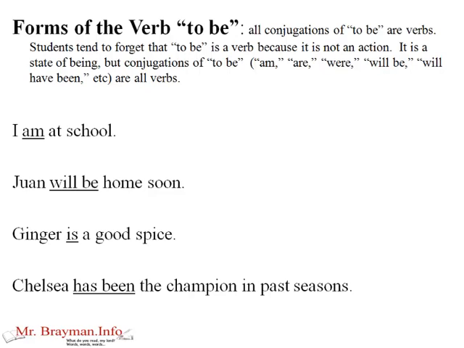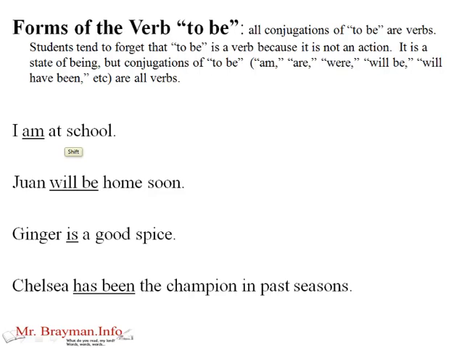All right, so first let's take a look at forms of the verb to be. Now, all conjugations of to be are verbs, and students tend to forget that to be is a verb because it's not an action, right? We know that verbs are action words, so if I say, I'm jumping or I'm running, or, he hit the ball, those are action words, and they're very easy to spot as verbs, but to be really isn't an action. It's a state of being, right?